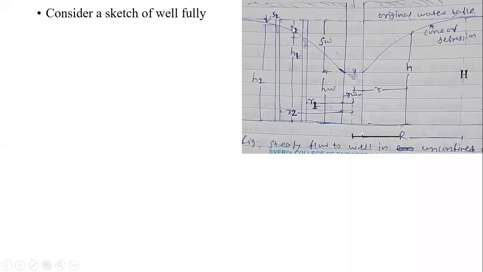Inside that is nothing but the S suffix 1. Similarly, for the second well, the water level is indicated as H2, that is a water height we can say, and the drawdown in the same is indicated as S2. Here the drawdown we are finding at the source because it is at a higher distance from the main observation well.